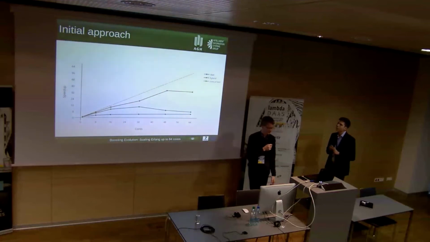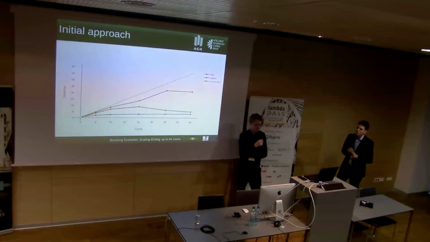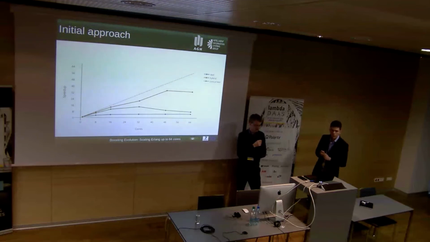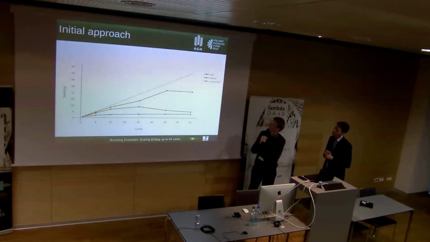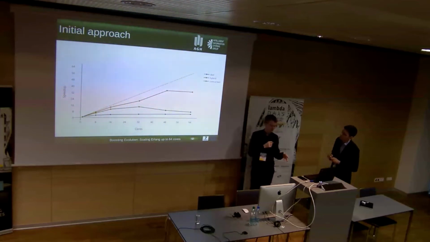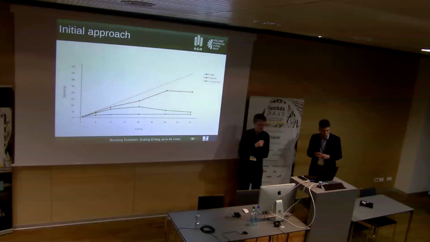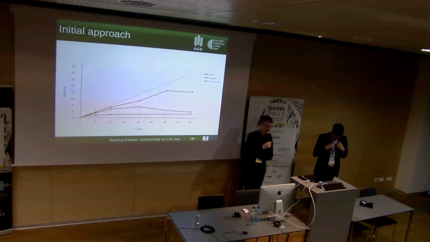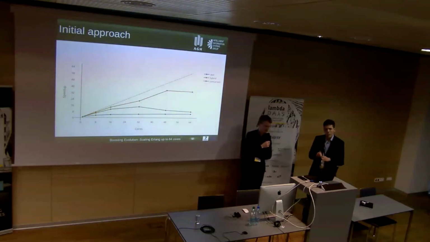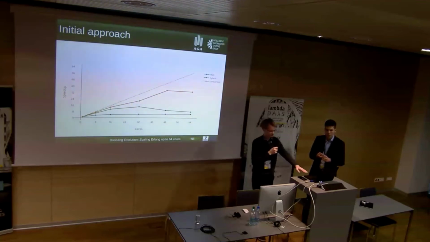So this is the first graph of our results. It's a graph of speedup with regard to the number of cores. And I don't know if you see the labels, but the most scalable one is the hybrid model, and it's not close to linear, which is the red dotted line. And the other models are, as you can see, not scalable at all after 16 cores or even 8 cores. So it was pretty bad.